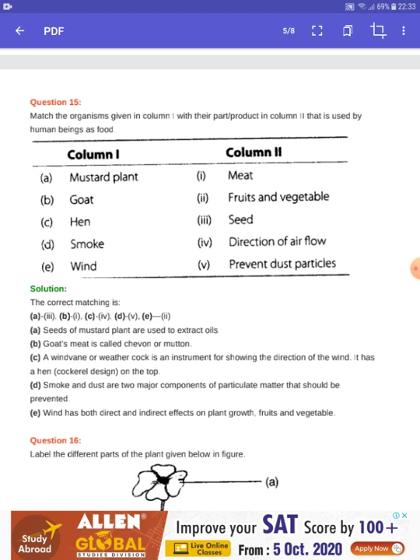a wind vane or weathercock is an instrument for showing the direction of wind. It has a hen on the top. So direction of airflow. Smoke, so smoke and dust are the two major components of particulate matter that should be prevented. Prevent dust particle. And wind, so wind has both direct and indirect effect on plant growth, fruit, and vegetables.